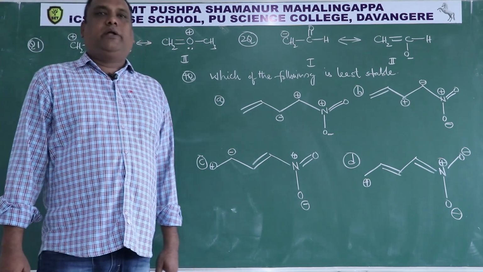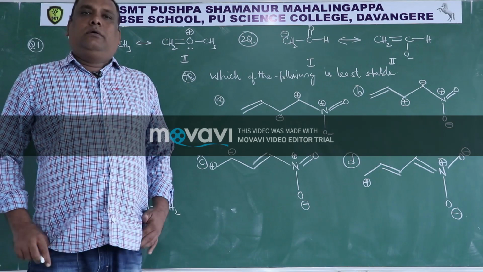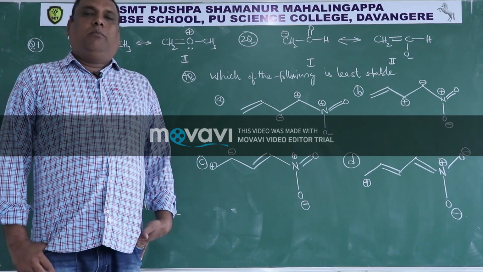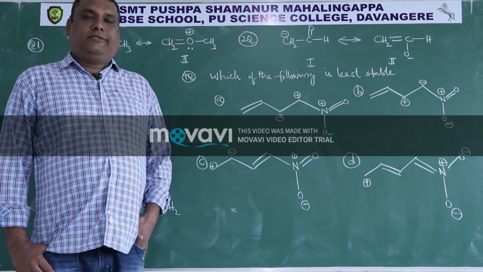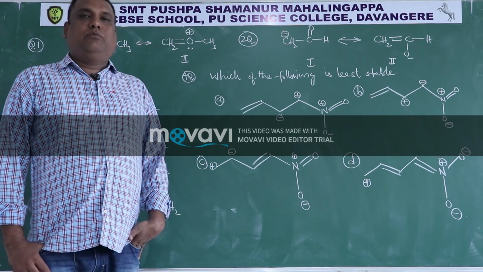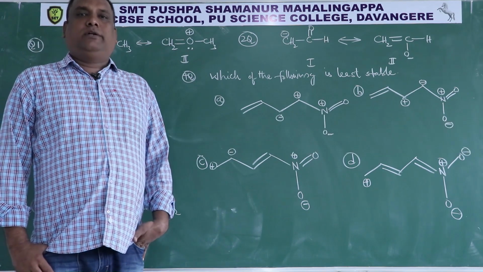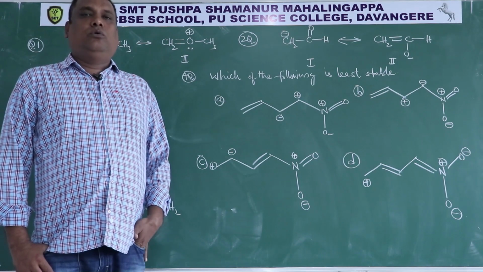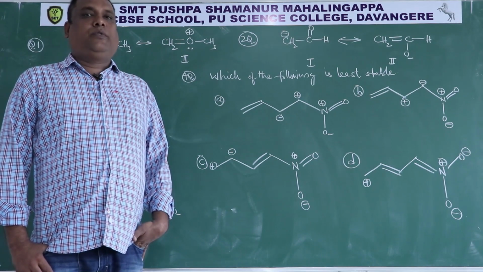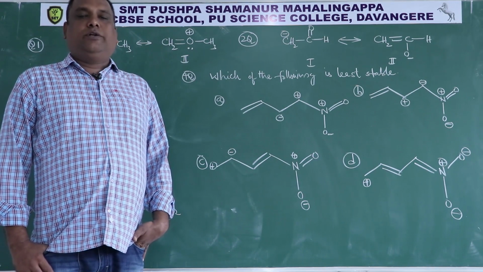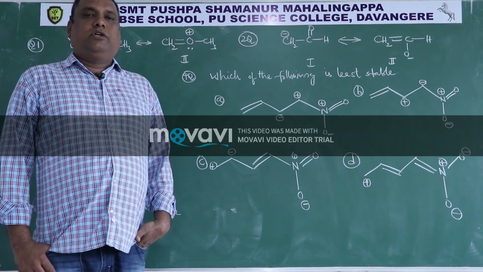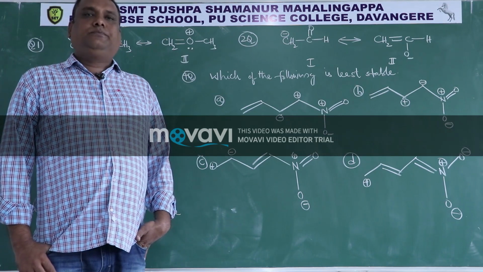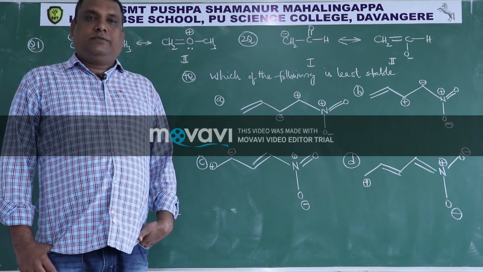Among the different aromatic resonating structures, which structure is more stable? For that, you have to follow certain rules I told. First you have to observe all the resonating structures.